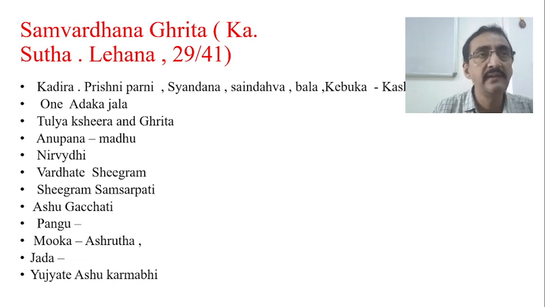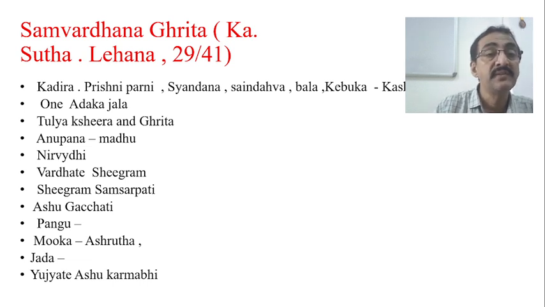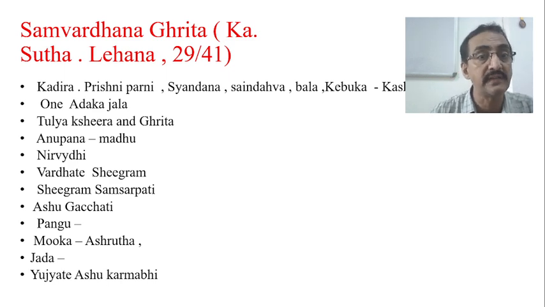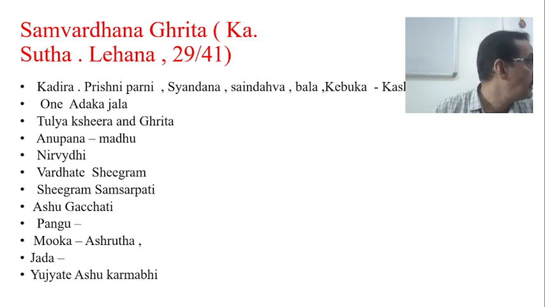Okay, so what is mentioned here is Shigram Samsparshati. That means the initial milestones of this particular motor development, like rollover, then crawling, then creeping, then sitting with support, will be attained very fast. Samsparshati, the child who moves by rubbing, crawling along, all these things the child will attain very fast. Then Ashu Gachchhati. So all these things are Ashu Gachchhati, very fast, or normally it will go on.